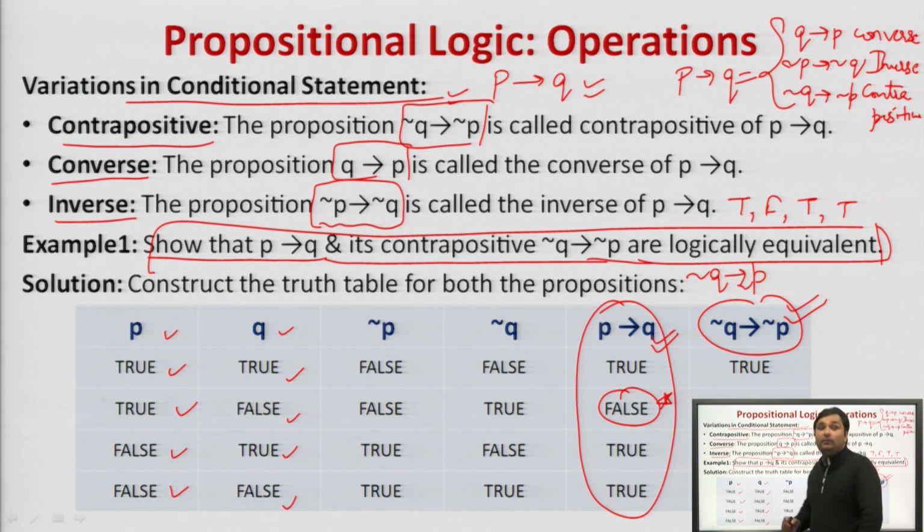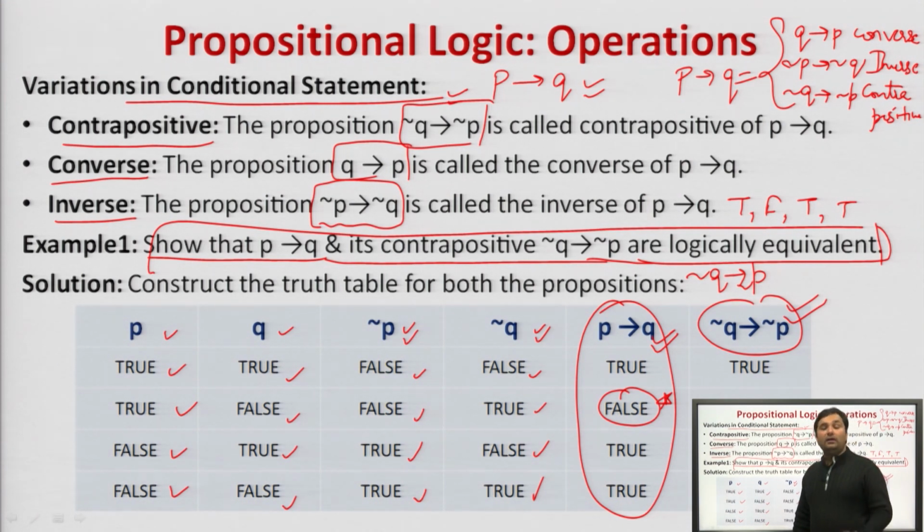For computing this, what do we require? We require negation P and negation Q. Here we compute negation P how? If P is true, then this is false. If P is true, then this is false. If P is false, then this is true. If P is false, then this is true. Similarly, Q. If Q is true, then negation of Q is false. If Q is false, then negation of Q is true. If Q is true, negation of Q is false. If Q is false, then negation of Q is true.